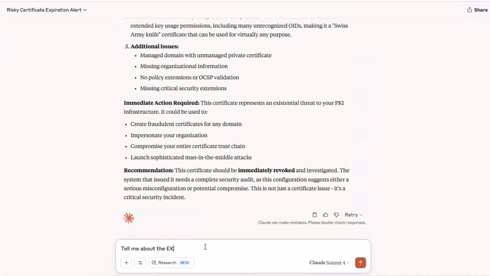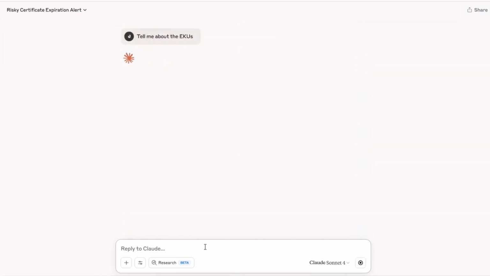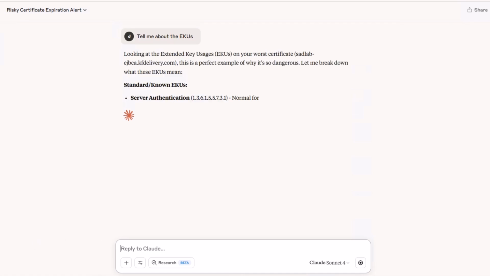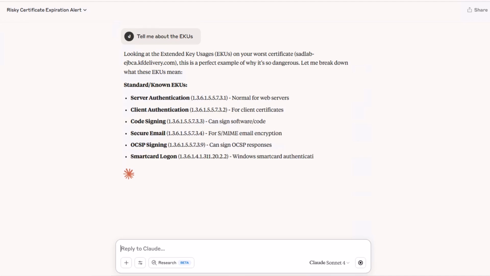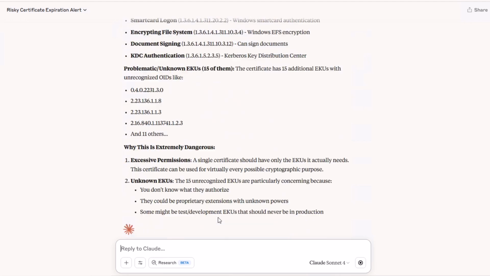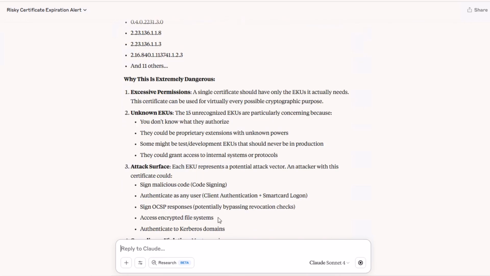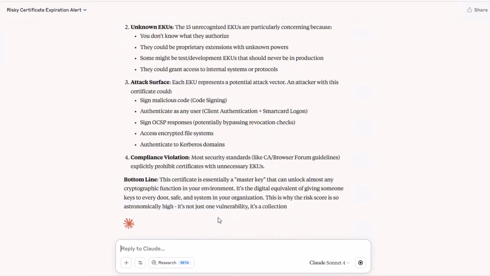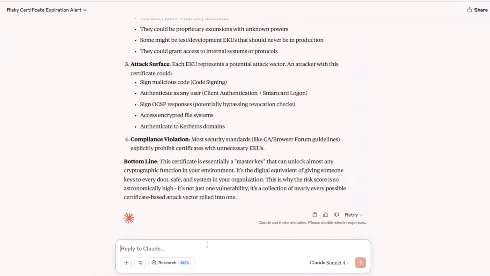So, tell me about the EKUs. We know the worst issue is key cert sign, but with 27 EKUs, that's not the only problem. And it's listing each known EKU, then the unknown, then it goes on to explain the danger that these EKUs support distinct use cases and are typically not all found on the same certificate.